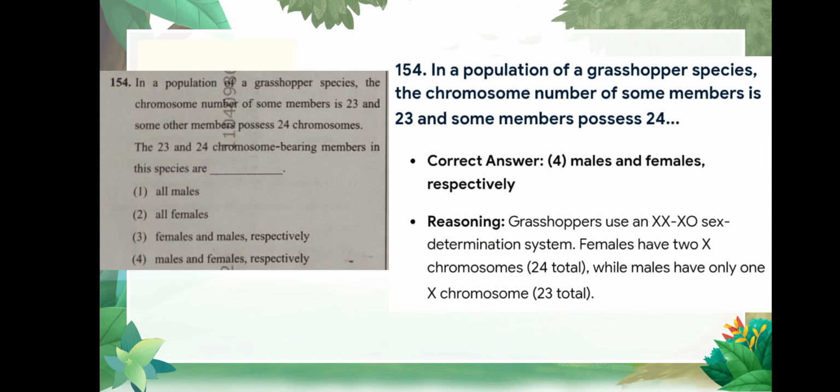Question number 154: in a population of a grasshopper species, the chromosome number of some members is 23 and some other members possess 24 chromosomes. The 23 and 24 chromosome bearing members in the species are? Correct answer is option number 4, males and females respectively.